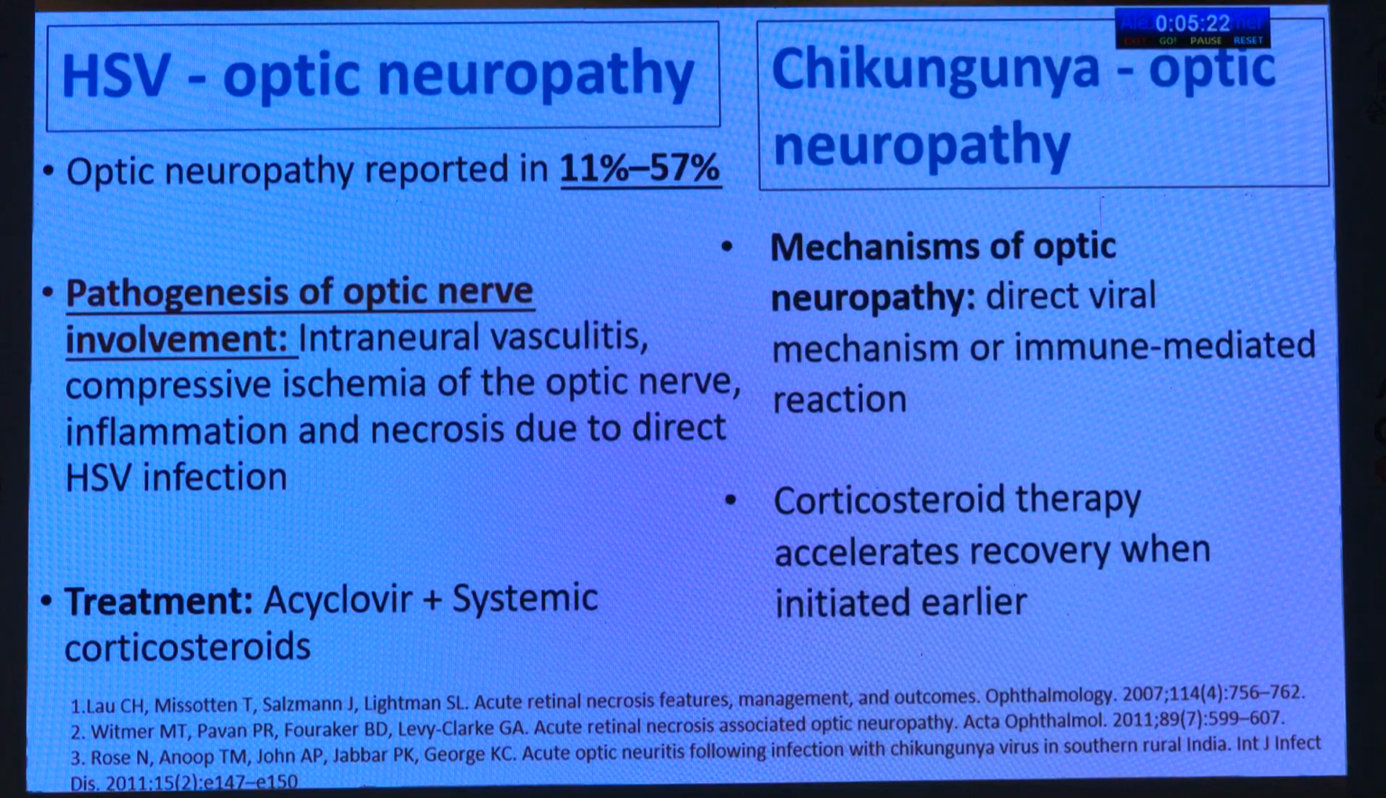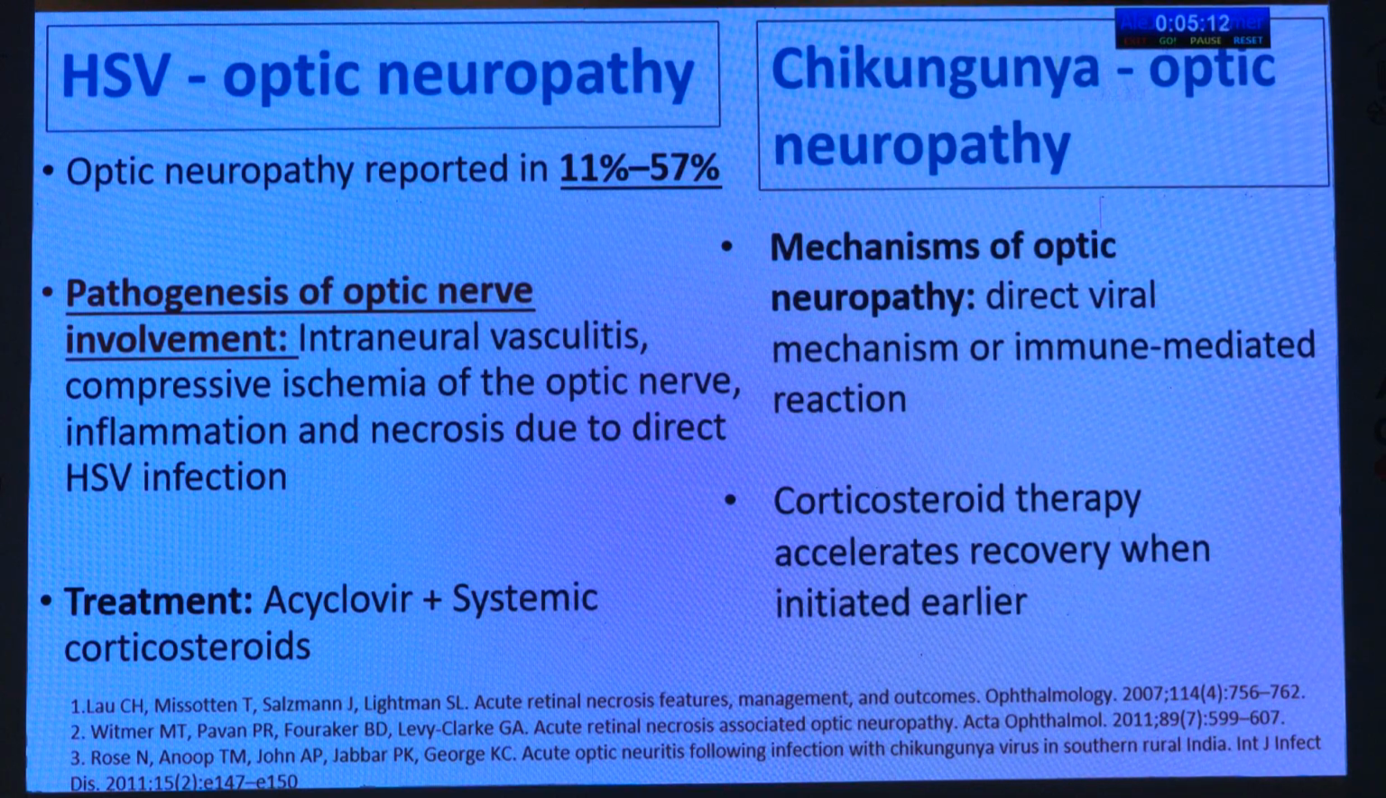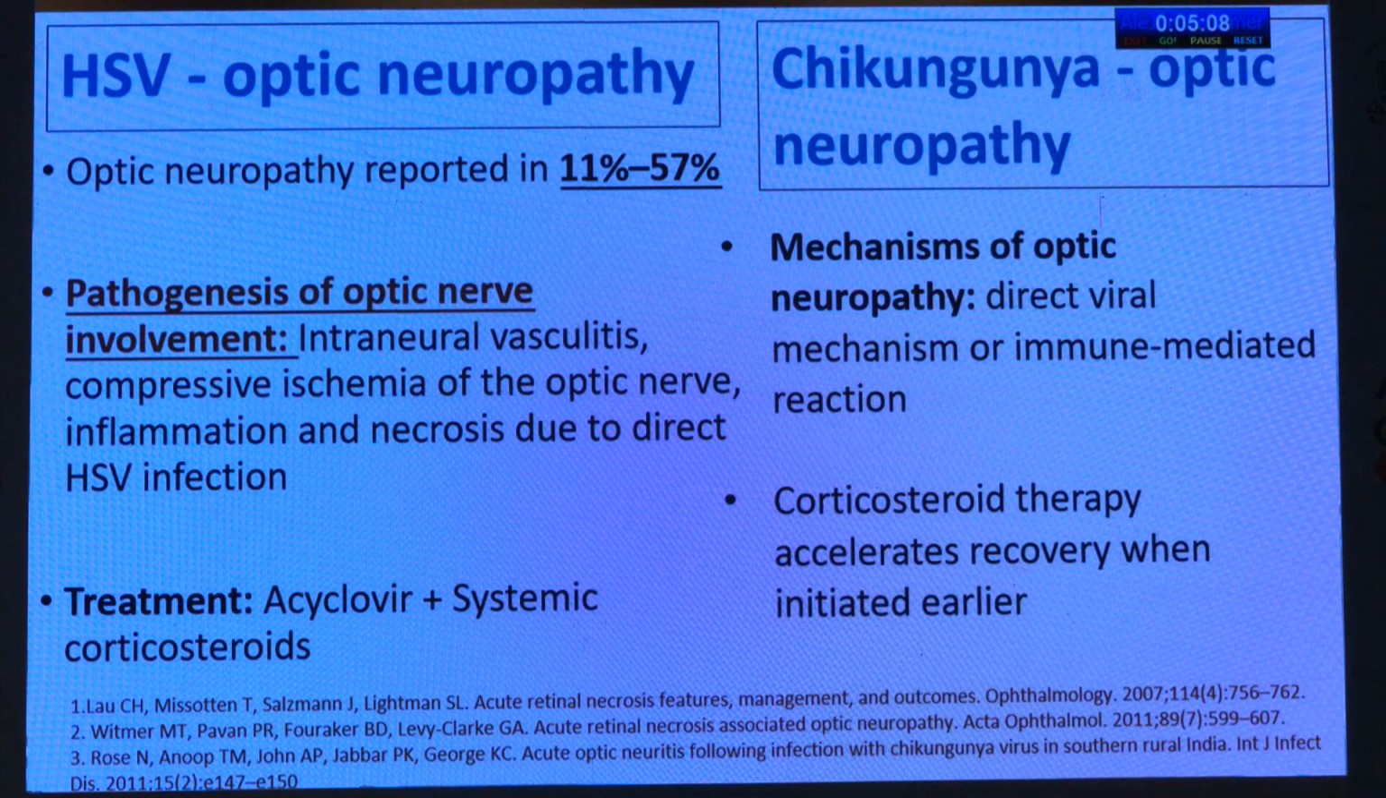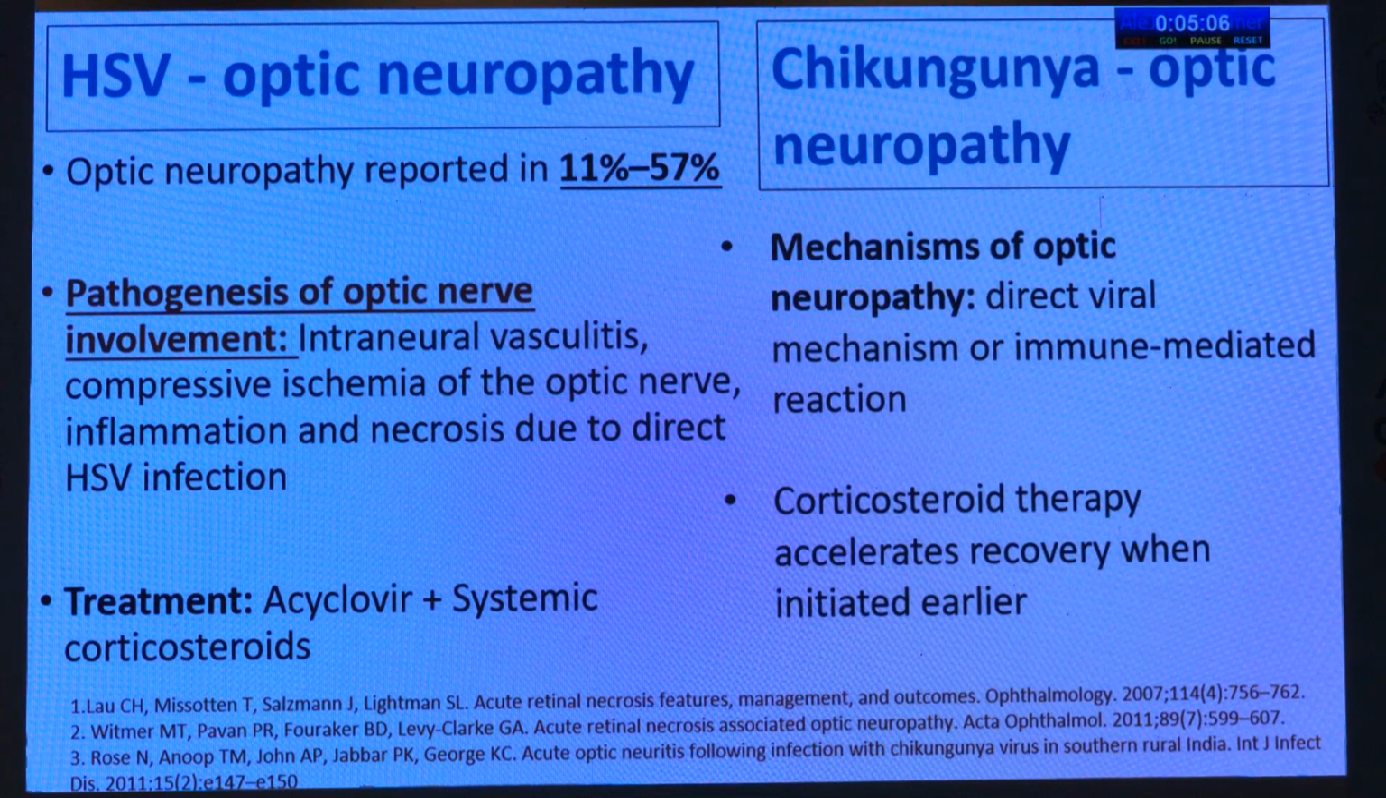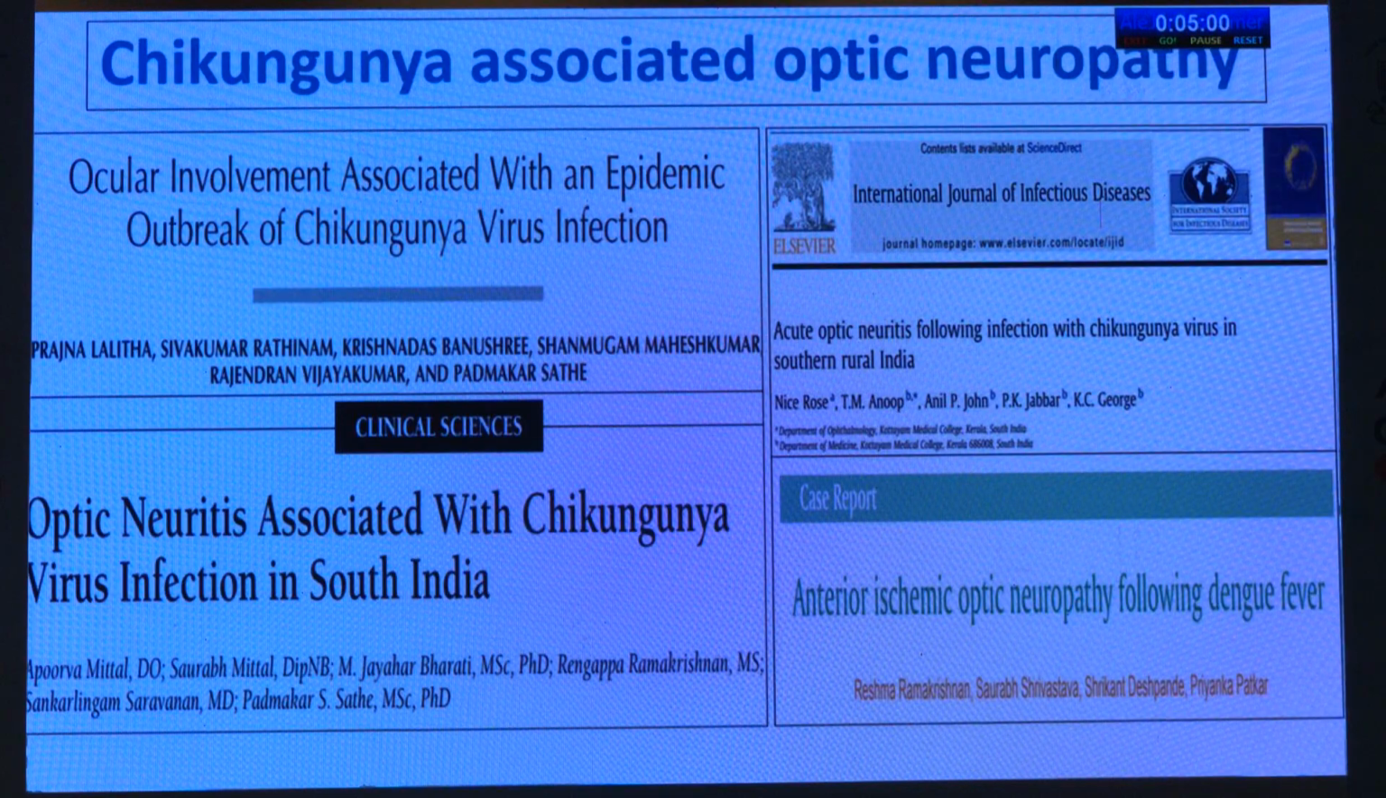Next is HSV associated optic neuropathy, and the pathogenesis could be either due to intraneural vasculitis, compressive ischemia of the optic nerve, inflammation and necrosis due to direct HSV infection. The next is the chikungunya associated optic neuropathy, which could be either due to the direct viral mechanism or immune mediated reaction, and steroids accelerate the recovery if they are initiated earlier.